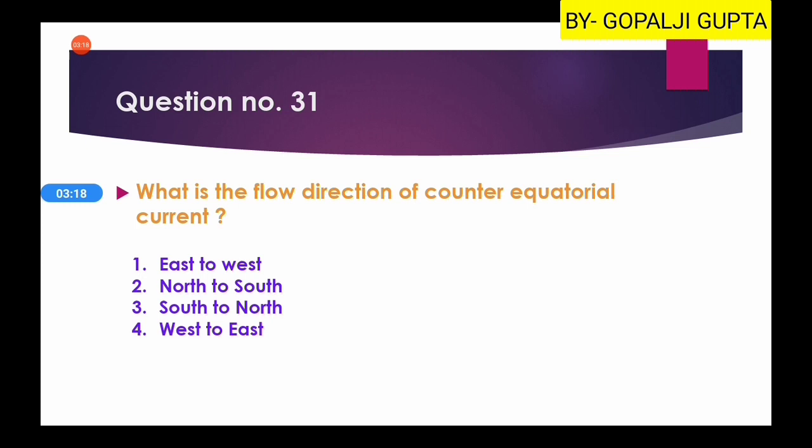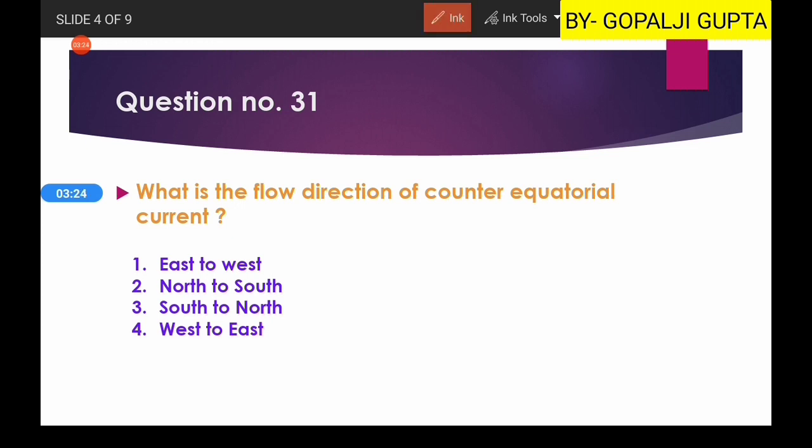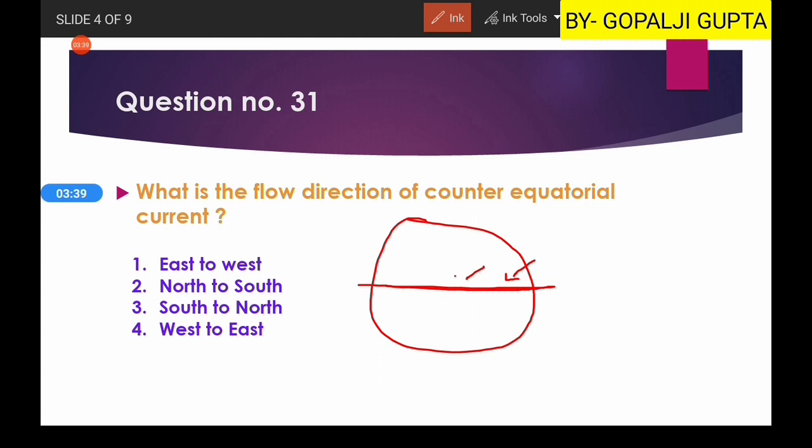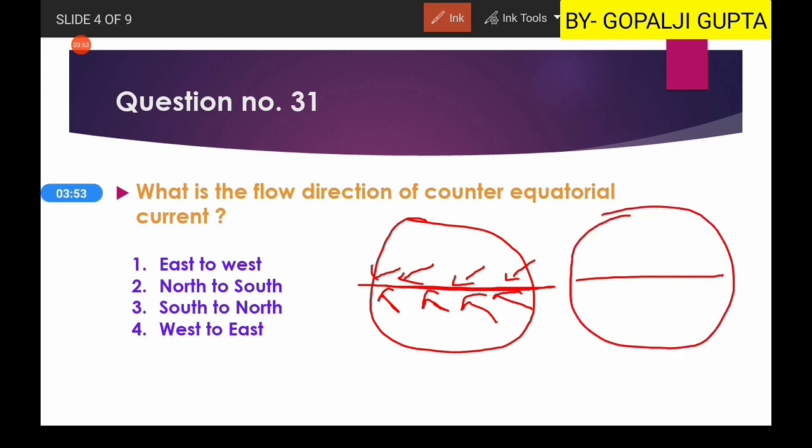The next question is, what is the flow direction of counter equatorial current? So again, this is our Earth, this is the equator, and if you have read about the global winds or the planetary winds, you know that there are trade winds which are moving from the northeastern direction towards the southwestern direction, something like this in the northern hemisphere, and in the southern hemisphere they are something like this. So under the influence of these winds, what will happen? Whatever water is present in the equatorial areas will also move along with this.